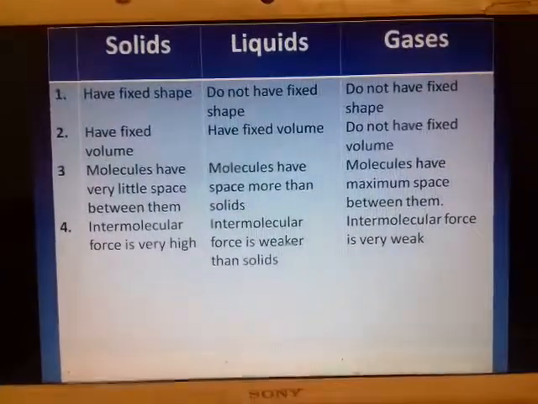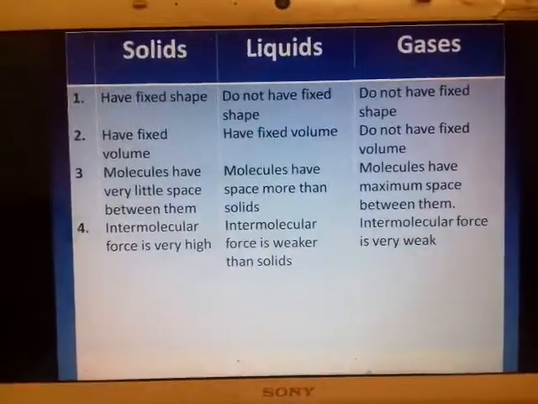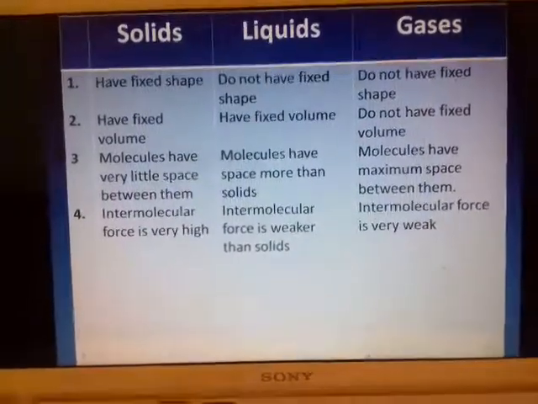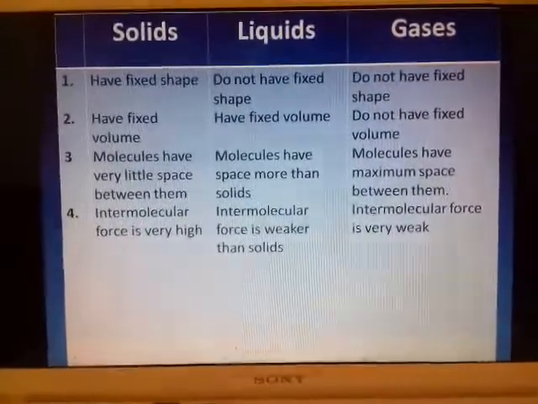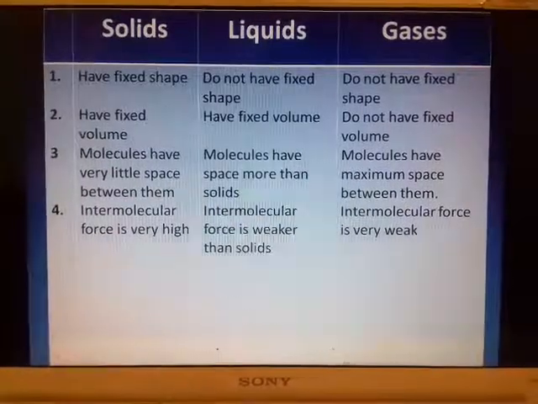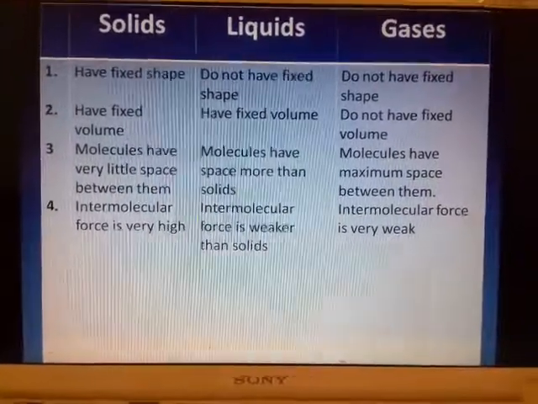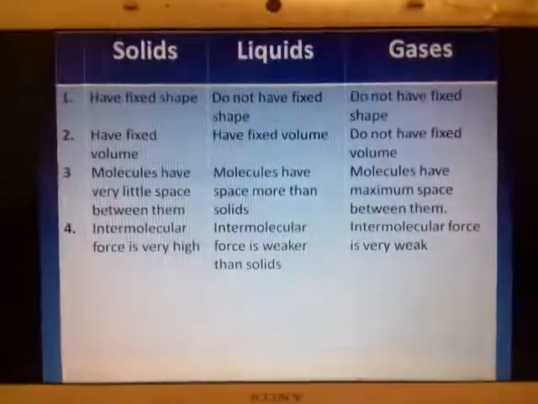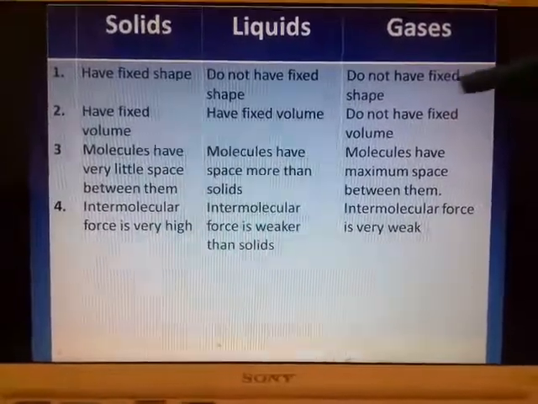Next, here is a list of solids, liquids and gases. The differences have been mentioned here. You know that solids have a fixed shape, while liquids do not have a fixed shape. A liquid takes the shape of the container it is poured into. In the case of gas, they do not have a fixed shape.